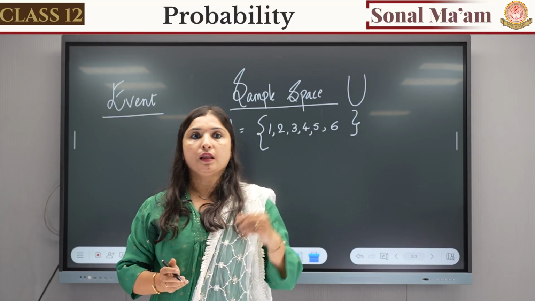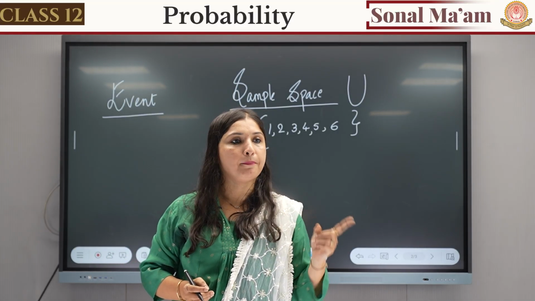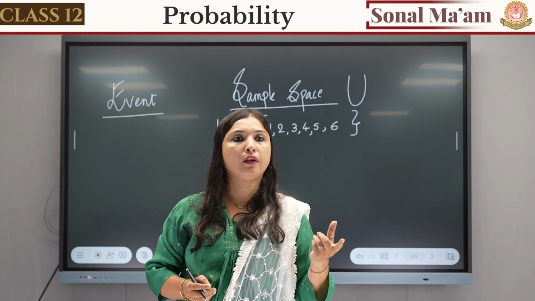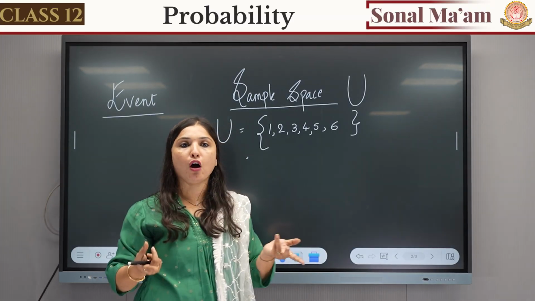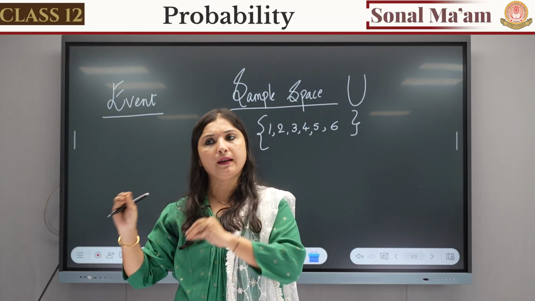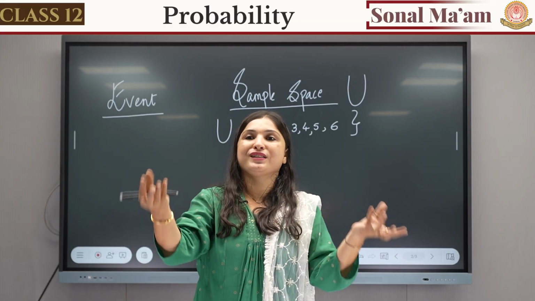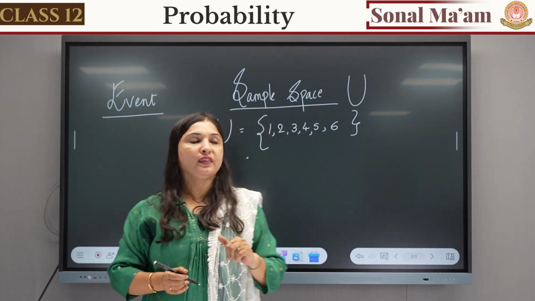Is it clear? The first thing that you should know is how to find the sample space. What is sample space? It is a set. Set means you have to put it in curly brackets, right? A set of what? All the possible outcomes. जो भी रिजल्ट आने वाले होंगे, एक रैंडम एक्सपेरिमेंट किया, उसके जो रिजल्ट आने वाले होंगे उसको हमें सेट में डाल देना है.